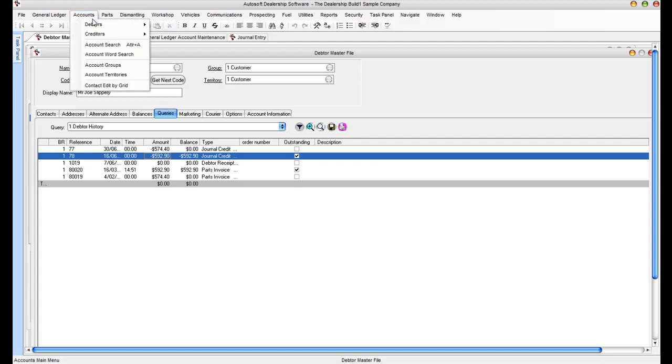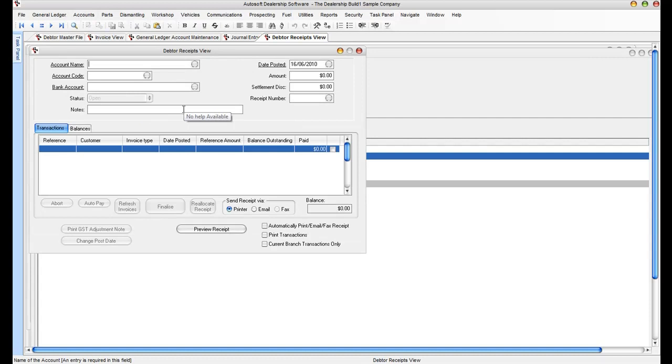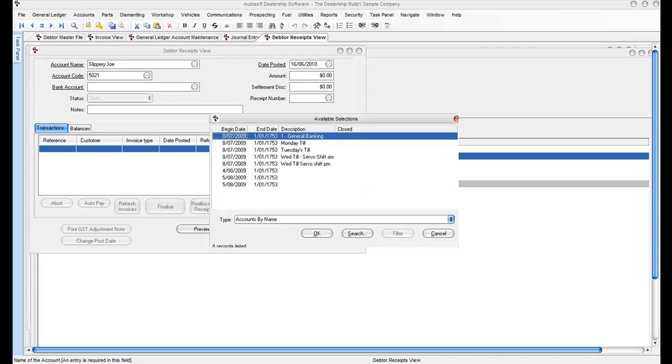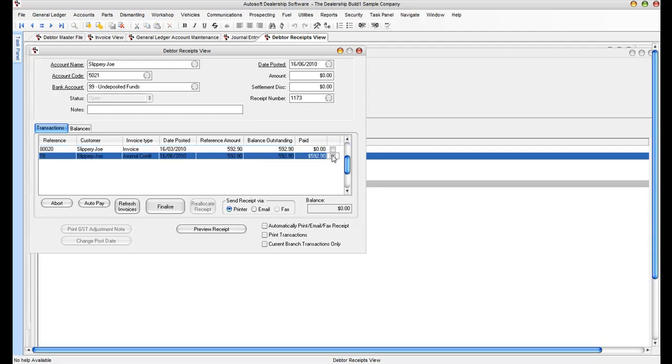So if I return in here and do a debtor's receipt to Slippery Joe, I make sure the amount is set to 0, and I can then tick off the credit and then the invoice to give myself a balance.